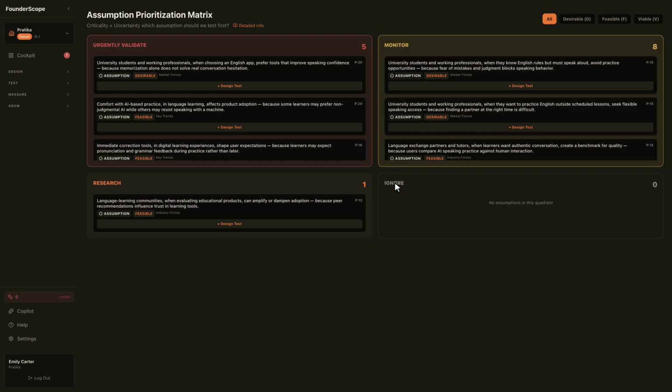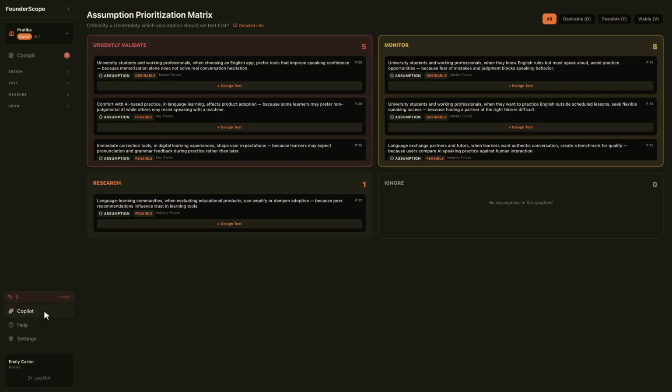So how do we keep this prioritization alive? Every experiment result, every new customer conversation changes an assumption score and moves the item between quadrants. This is why working in this section with FounderScope Copilot is critical. Copilot tracks which assumption has become the riskiest, which bad scenario is at the door, and which opportunity is waiting to be validated on your behalf. So the matrix becomes not a static list, but a living compass that takes your startup's pulse.